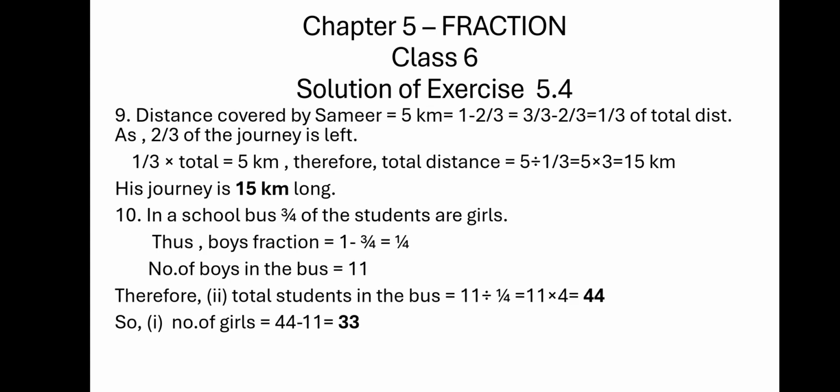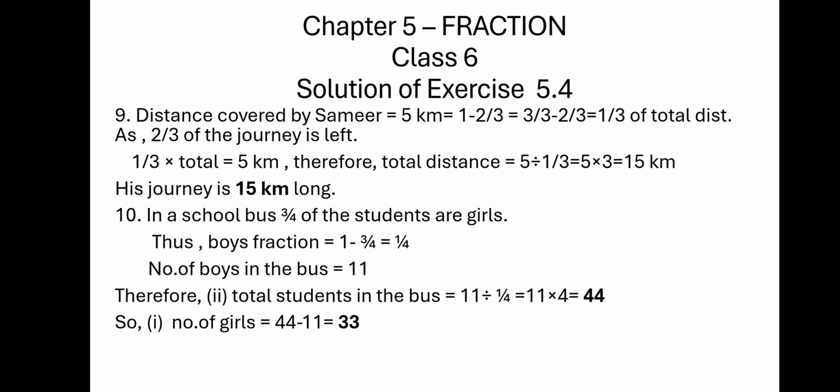Ninth question. Distance covered by Samir is 5 kilometers. So how much is that? That is 1/3 of the total distance, because 2/3 of the journey was left after he covered 5 kilometers. That means whatever he has covered in fraction will be 1/3 of the total distance. That is equal to 5 kilometers.